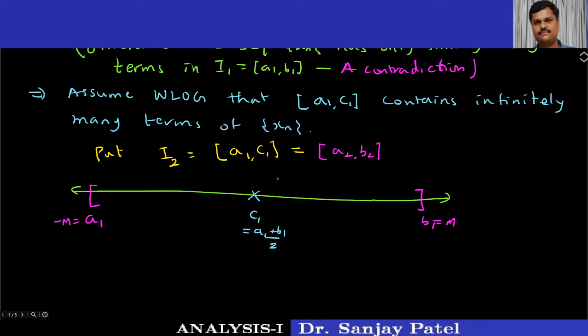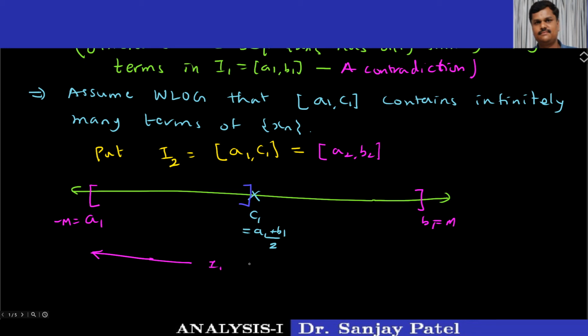So we get these two intervals. One is closed interval a1 c1 and the other is c1 b1, and we have assumed that this a1 c1 contains infinitely many terms. So let me again tell you that this interval a1 to b1 is I1.